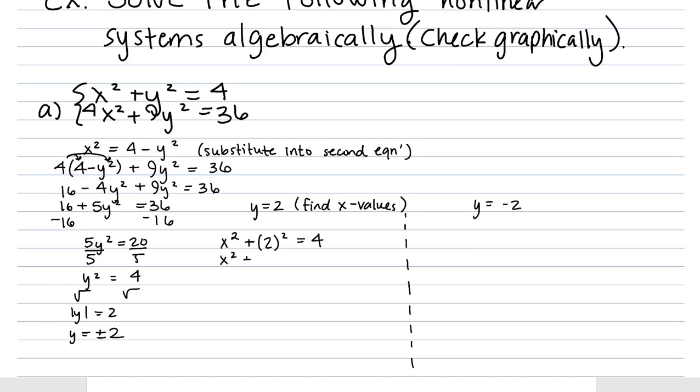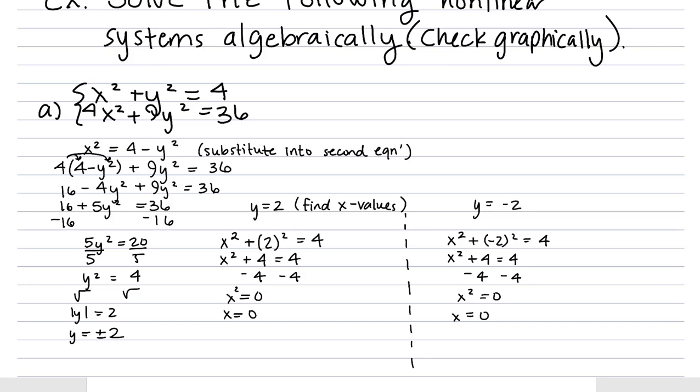We get x squared plus 4 equals 4. So it looks like we'll only get one solution, which is that x would have to equal 0. And when we go back and plug that negative 2 into our first equation, we'll get x squared plus 4 equals 4, and we'll get again that x can only equal 0.